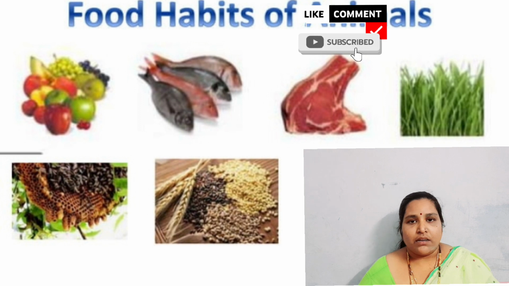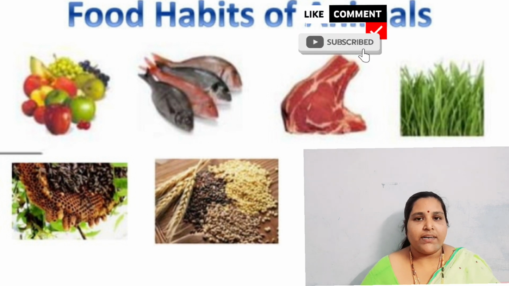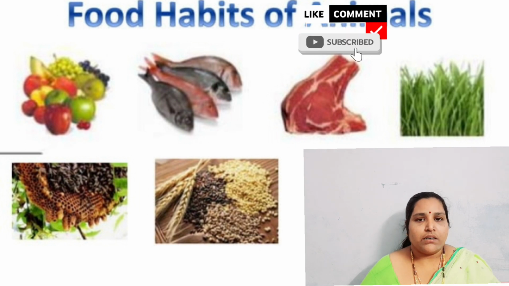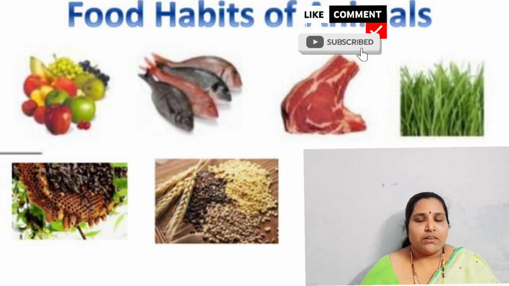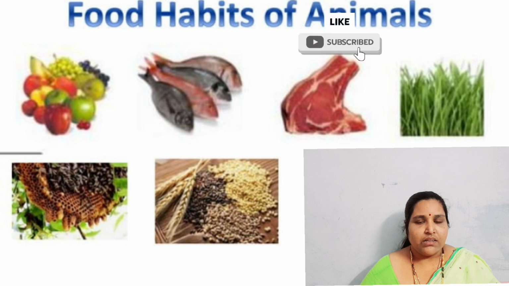Next point is how the leeches suck the blood of animals. They come near the pond or water where animals come for rearing.